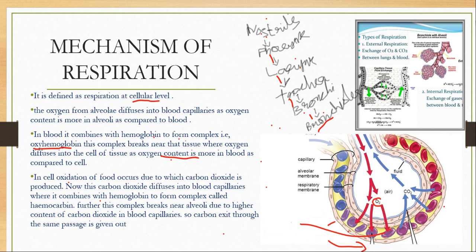After the oxygen is released from the hemoglobin, it enters the tissue. Afterwards, the breakdown of food takes place. So oxidation of food takes place, and then carbon dioxide is produced. This carbon dioxide is produced after the breakdown of food. Now this carbon dioxide diffuses into the blood capillaries. Here is the carbon dioxide, diffused into the blood capillaries.